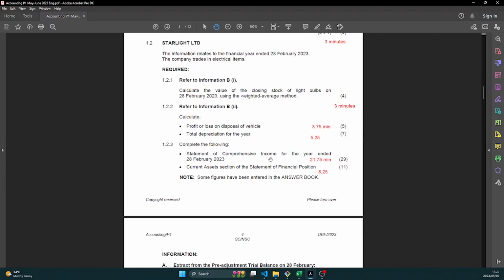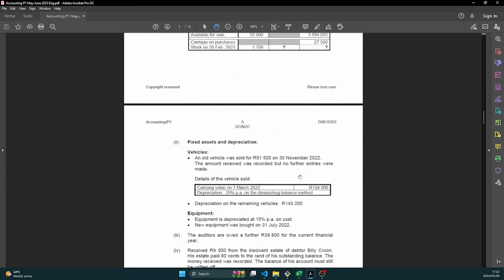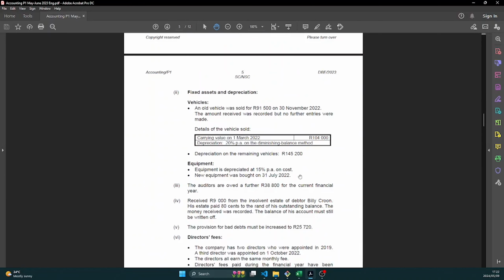The next question, we have to calculate the total depreciation for the year. So this means we calculate depreciation on all the assets that are depreciable in this question, right? So let's go back to the information. We have already calculated the depreciation on the old vehicle. It was 15,600.